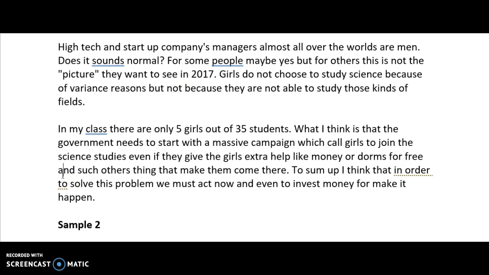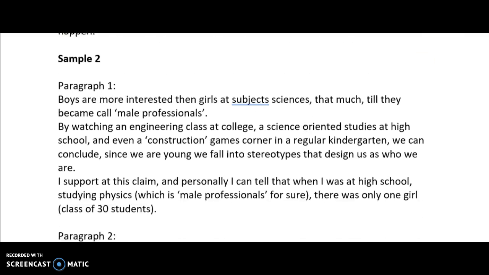That's really good. I've got a main idea and I've got supporting information. So when I look here, I see there are 5 girls. That supports the idea that there are not enough girls who choose to study. So basically, once I clean up this piece of writing and put it into 2 paragraphs, it becomes very, very clear. Let's look at the next one.